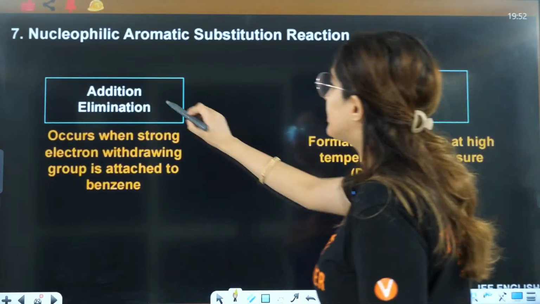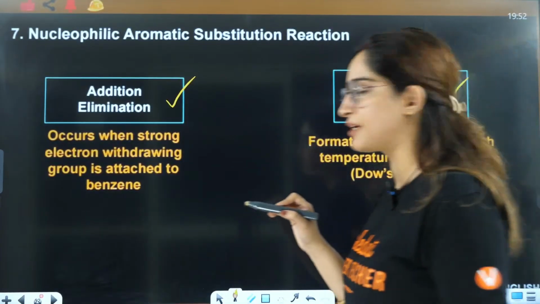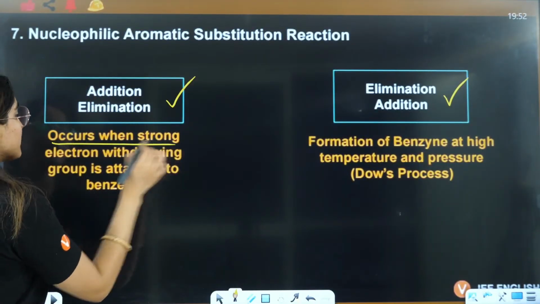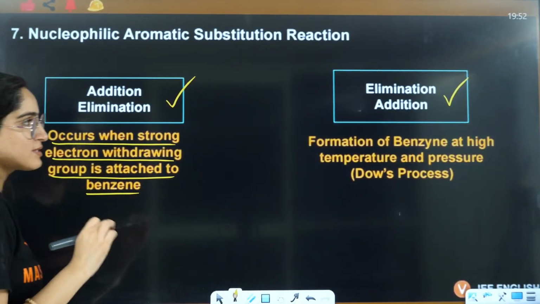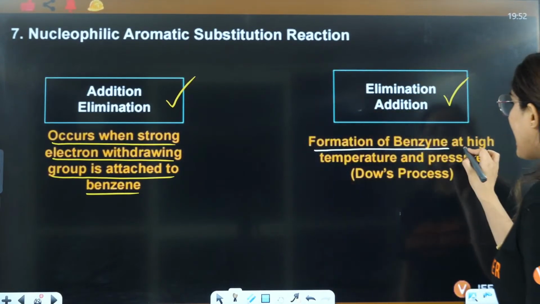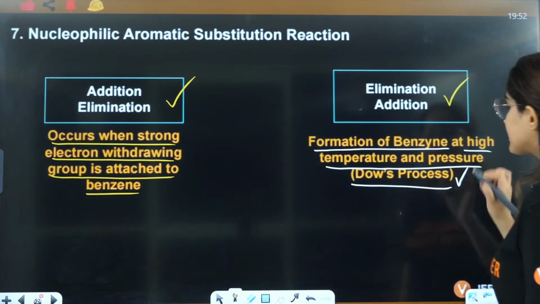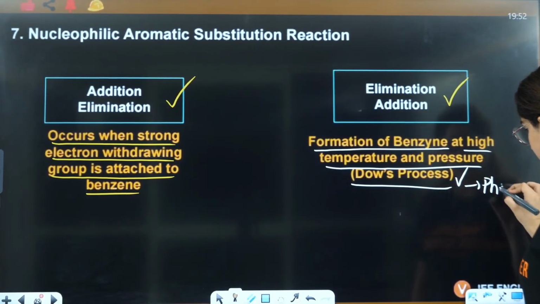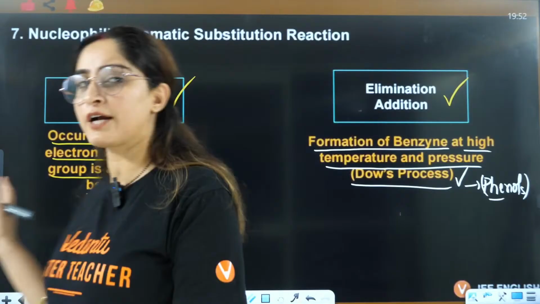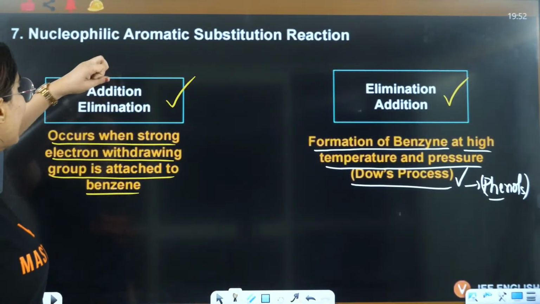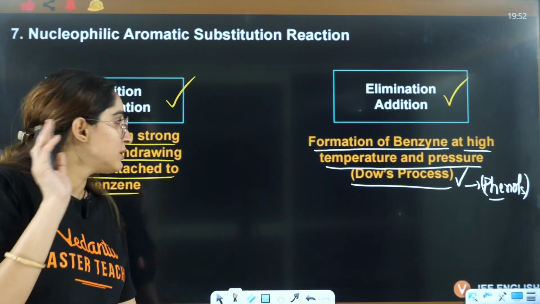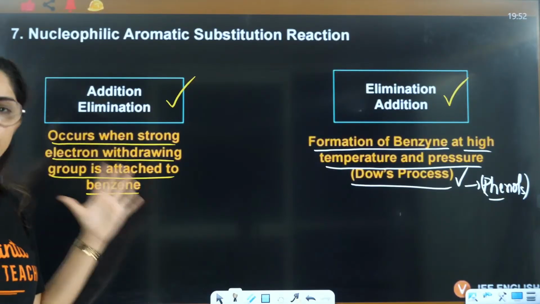First category is addition elimination, then the second category is elimination addition. So addition elimination, firstly adding, then eliminating, occurs when a strong electron withdrawing group is attached to benzene. That means firstly you add something, then it is eliminated. This will happen when a strong electron withdrawing group is attached.